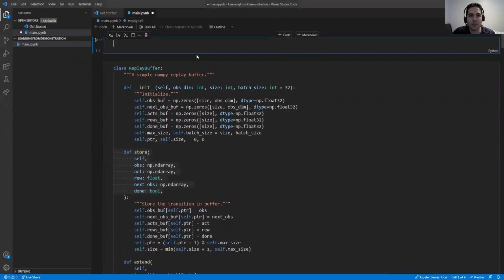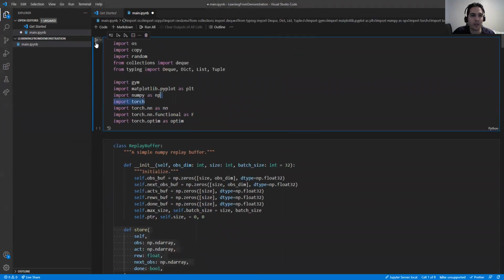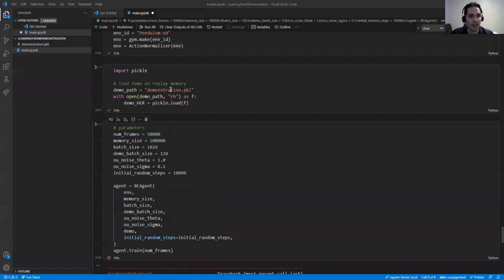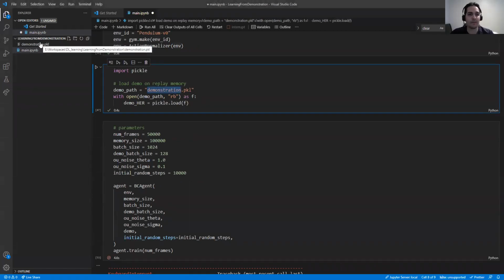Yeah, so we need to import some of the libraries. I would like to run these and see if it works or if anything is wrong. I got the demonstration from another agent which is trained by DDPG, but with no demonstration. So currently we have the last replay buffer of that agent here.